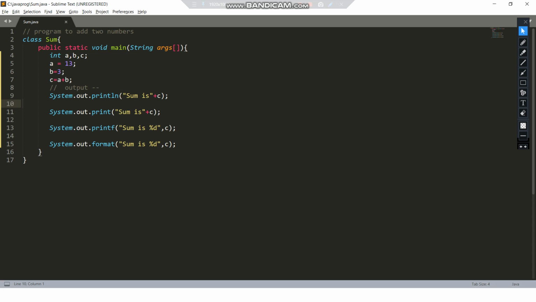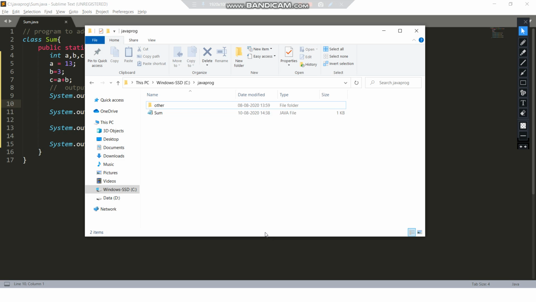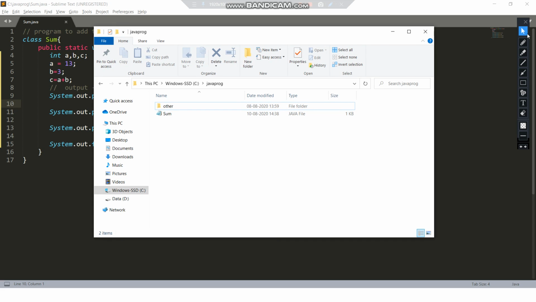So now for the running of this program, I'll open my Java proc folder. Here you can see that this is my Java proc folder. I'll highlight it for you guys. Here, this is my Java proc folder. You can see.